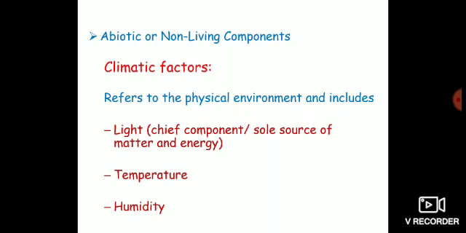Without light, plants won't be able to photosynthesize, so there is no production of matter. And without plants, animals won't get food. That means there is no movement of matter and energy from plants to higher organisms.